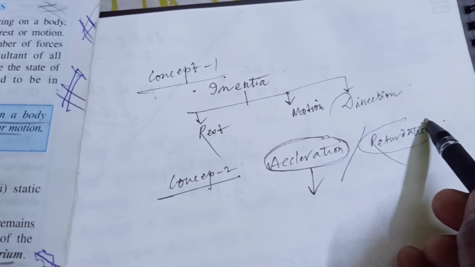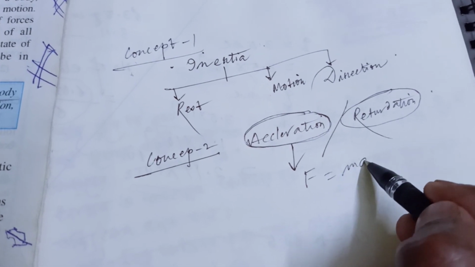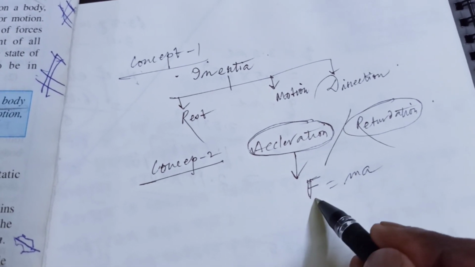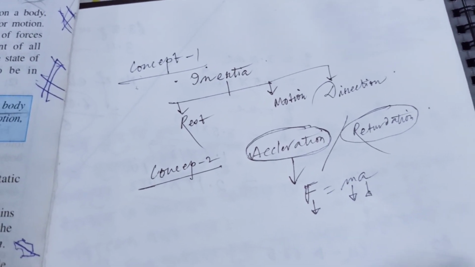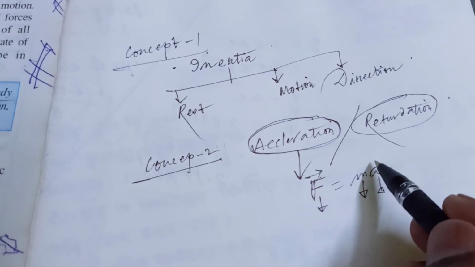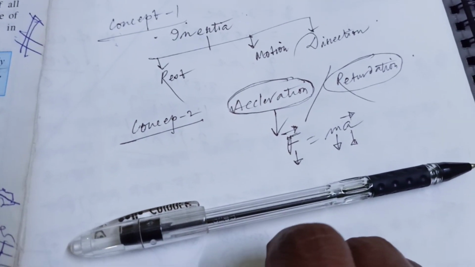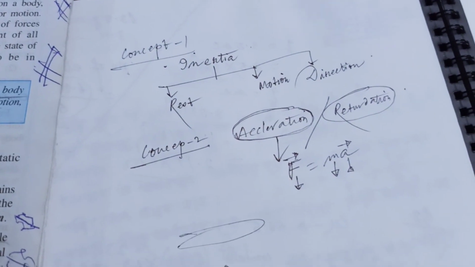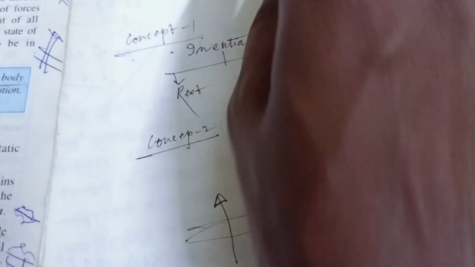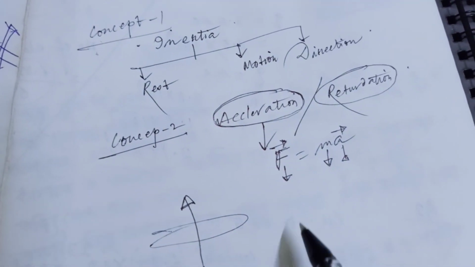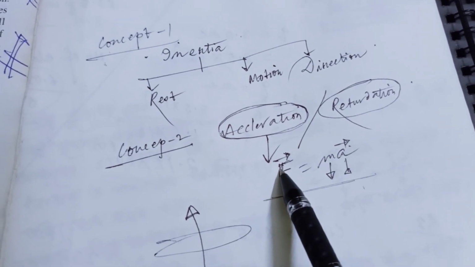When acceleration or retardation acts, we can say that the body is in accelerated or retarded motion, then we must say that F equals ma. We all know that. What is F equals ma? This is the force, this is the mass of the body, and this is acceleration. F is a vector quantity and acceleration is also a vector quantity, that is, it has a specific direction. If I apply a force along a particular direction, then the acceleration takes place along the direction of the applied force.